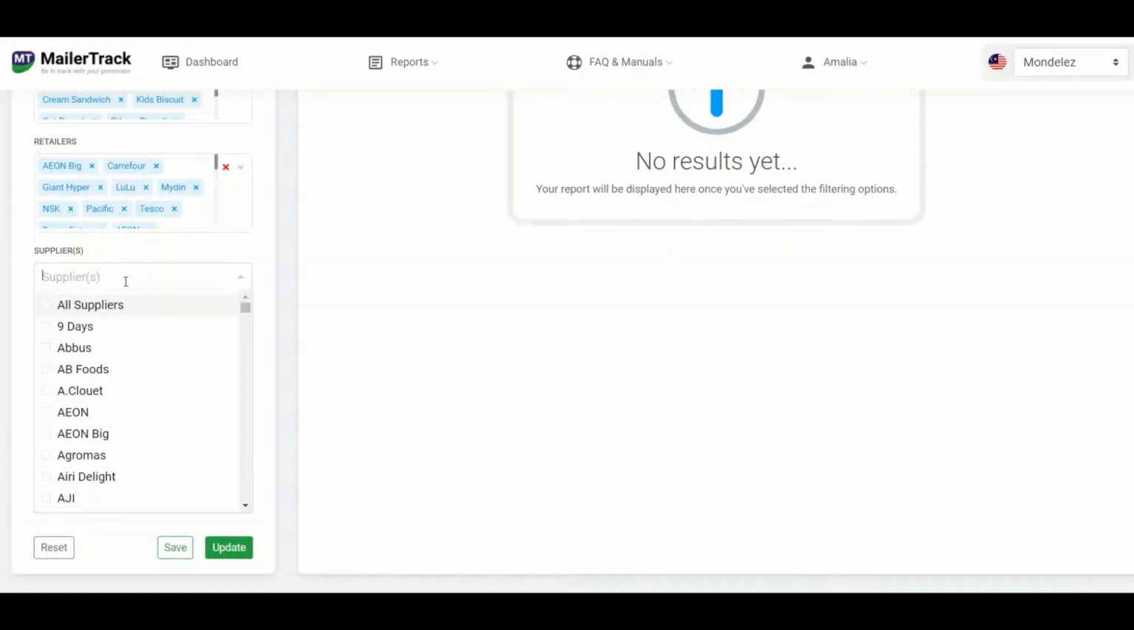The suppliers listed here is based on the category that you selected. So as we've selected biscuits, the suppliers listed here is only suppliers for biscuits. So you can choose to look for the suppliers that you'd like to see, or if you'd like to see all suppliers, you can just click on all suppliers here.